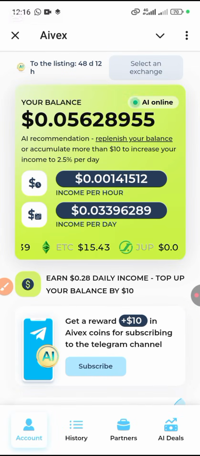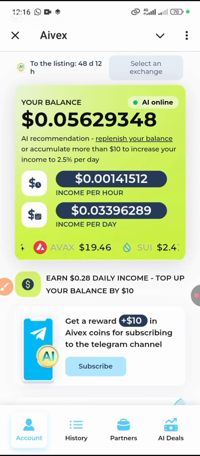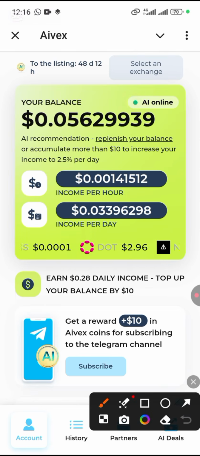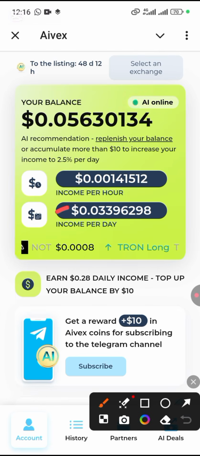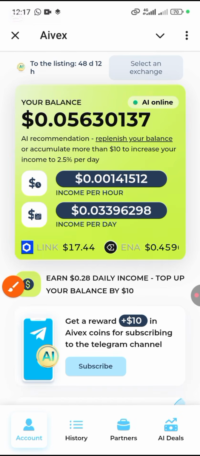This Aivex is actually free. You can do it for free and you can actually top up your account to earn more. Once you register, they're going to give you a free $30, okay, that the AI will be using to trade for you. As you can see, I'm currently earning $0.033 per day, because I have not actually put in any money.